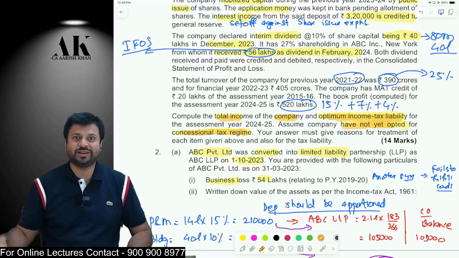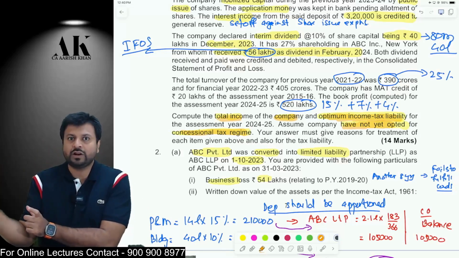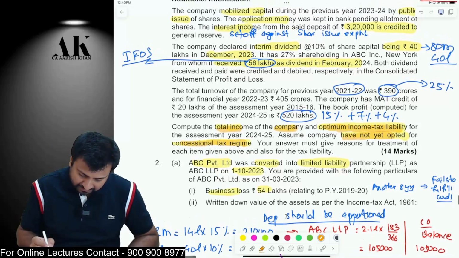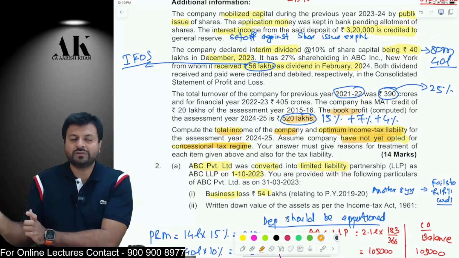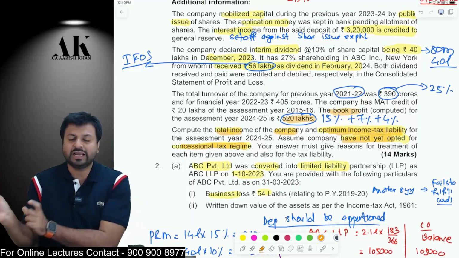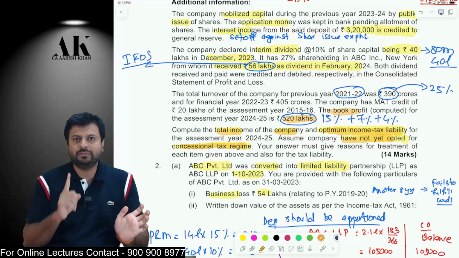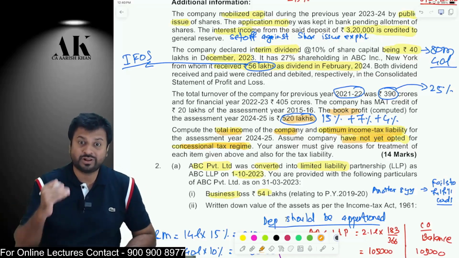Let me tell you how, 3 calculations. First, the normal calculation. In normal, there will be 2 calculations. One regular provision and one MAT, because they have also given us book profit over here. The book profit of the company is given over here as 520 lakhs. So under the normal provision, you will make 2 calculations, one regular provision and one MAT calculation. And under 115BAA, only 115BAA, because an assessee opting for 115BAA is not liable for MAT. So accordingly, we need to solve this question 3 times.